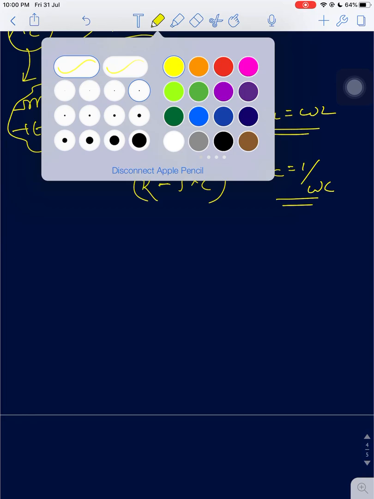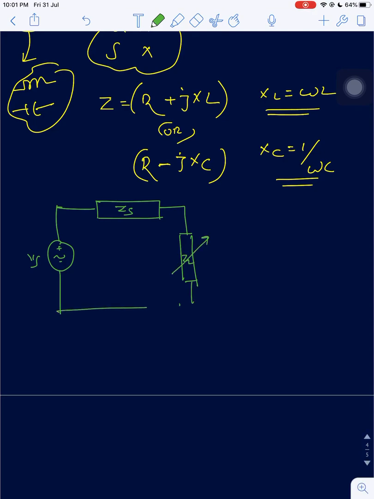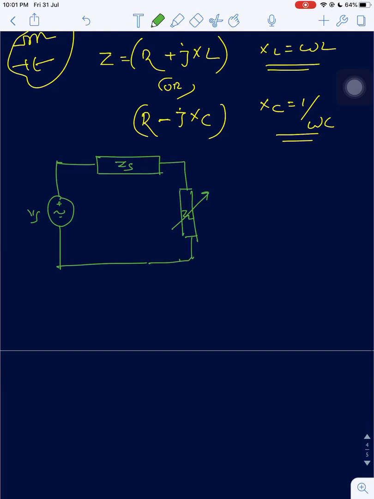So here we have a source voltage, AC. We have an impedance value ZS, and we have a load value ZL, which is variable.